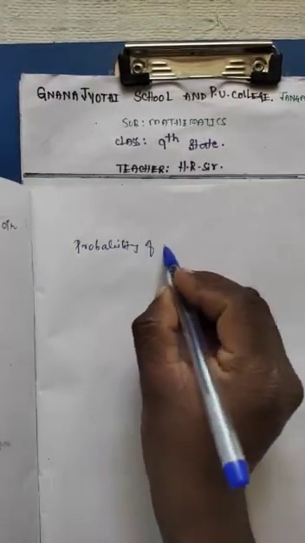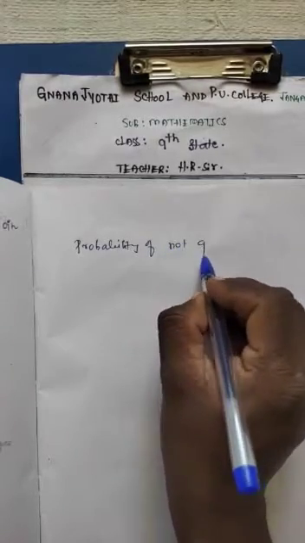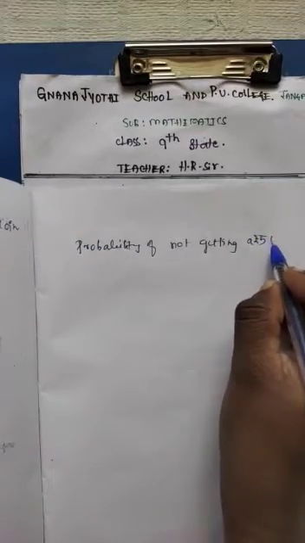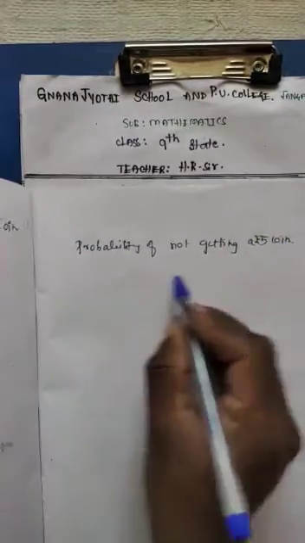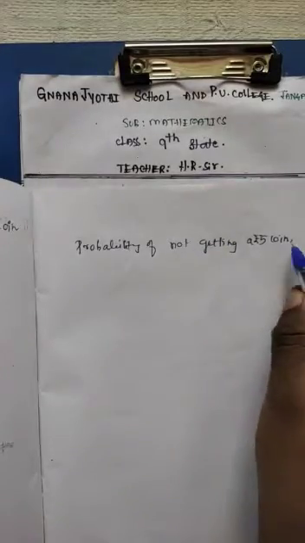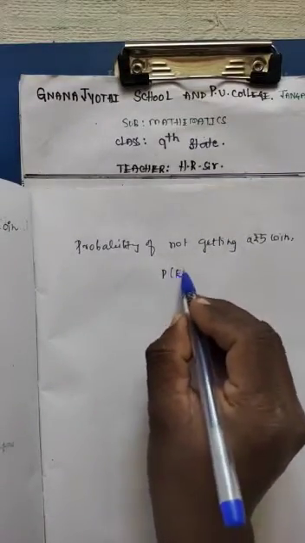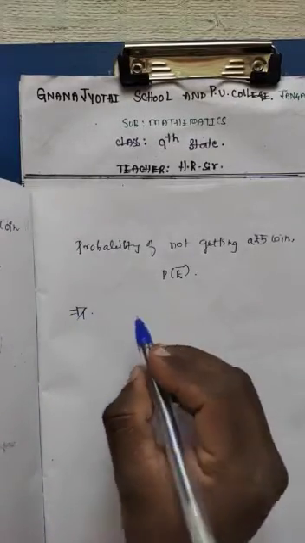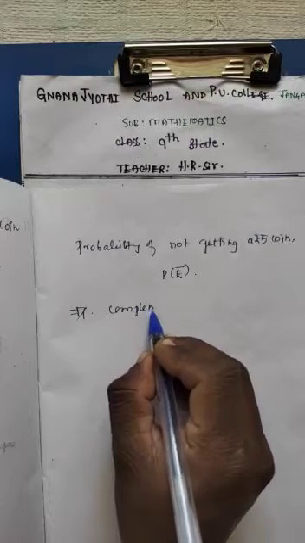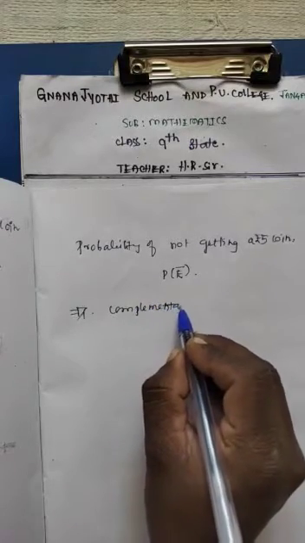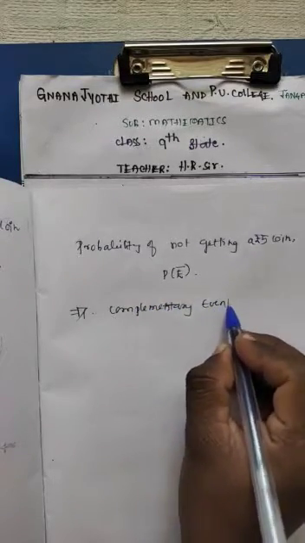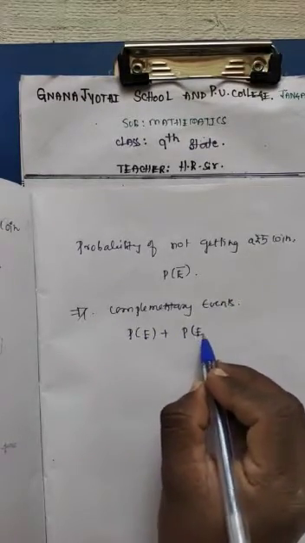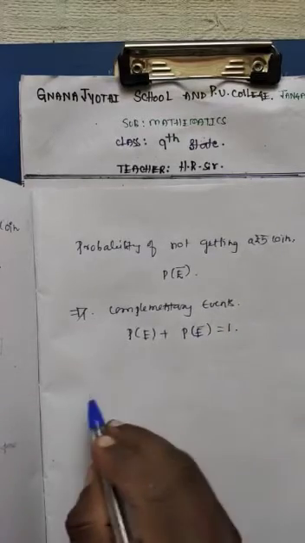The probability of not getting a 5 rupee coin, that is P of E bar. According to complementary events, P of E plus P of E bar is equal to 1.